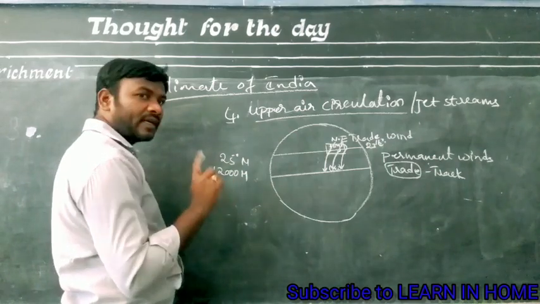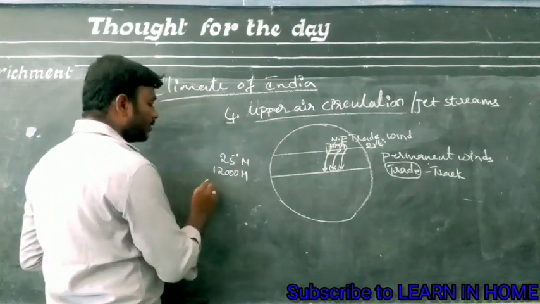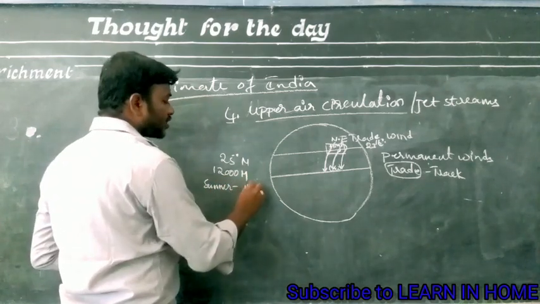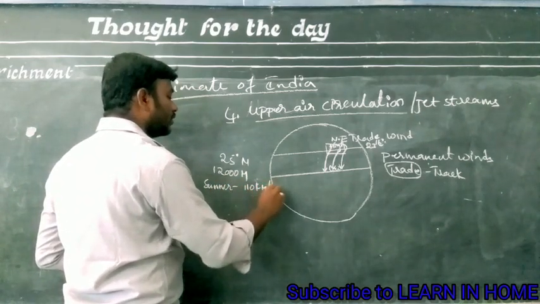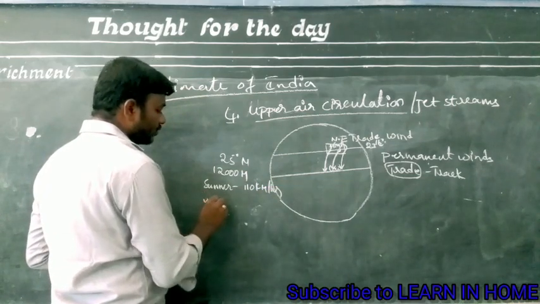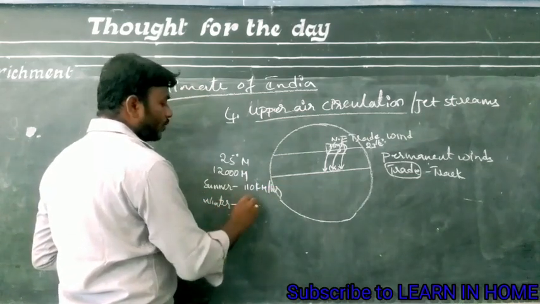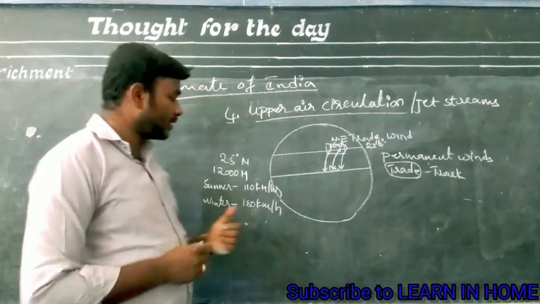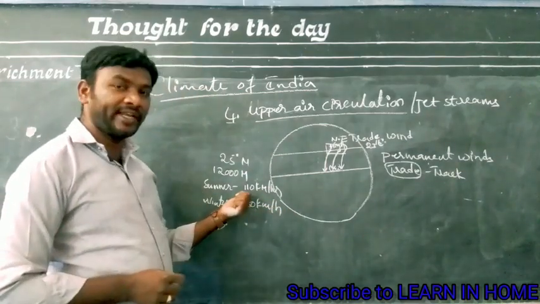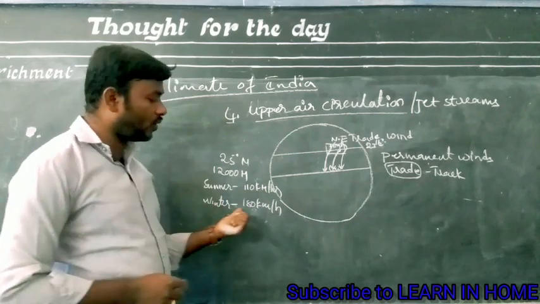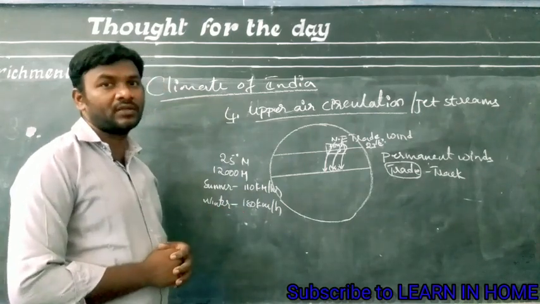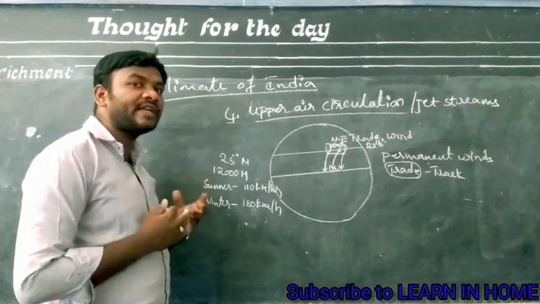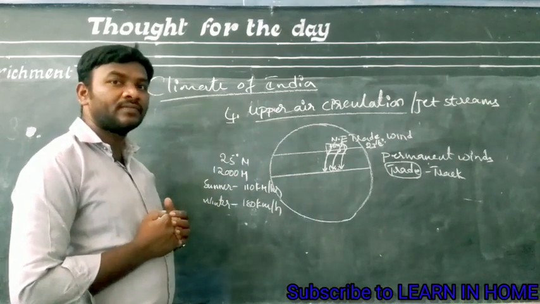అండ్ దే బ్లో అట్ a different speed. In summer they blow at 110 kilometers per hour, and in winter they blow at 180 kilometers per hour. And ఈ winds blow అవుతున్నప్పుడు అక్కడ ఉన్న టెంపరేచర్ ని ఇన్ఫ్లుయెన్స్ చేస్తాయి.